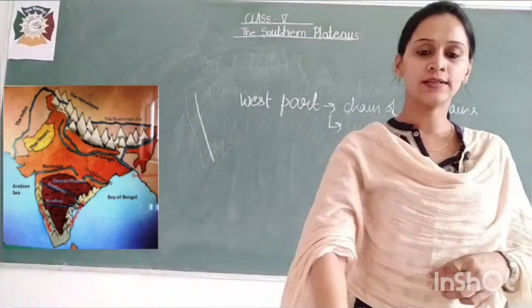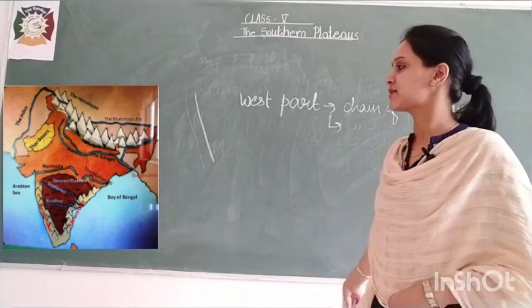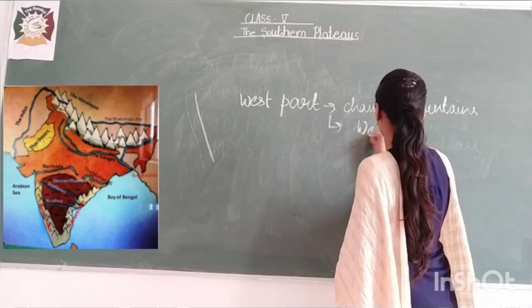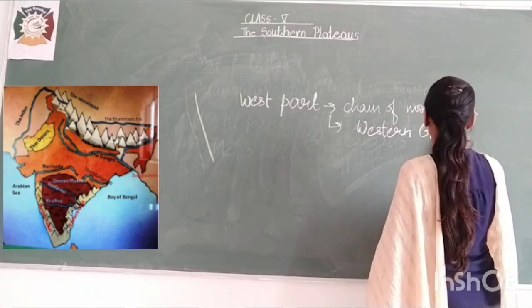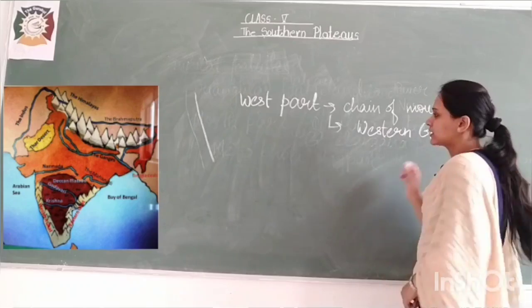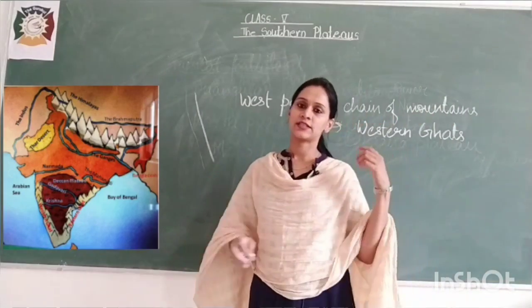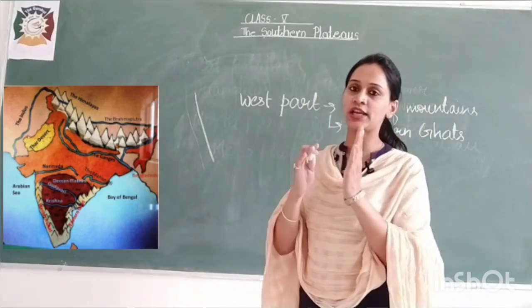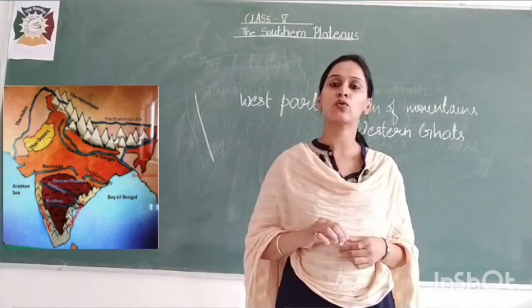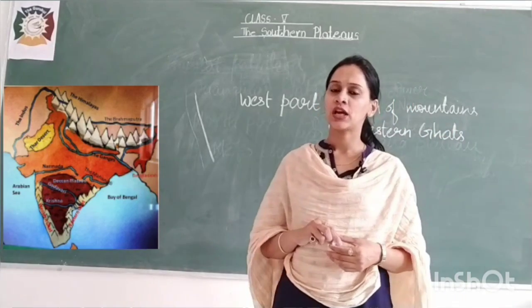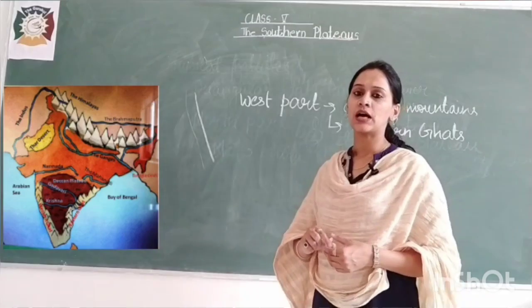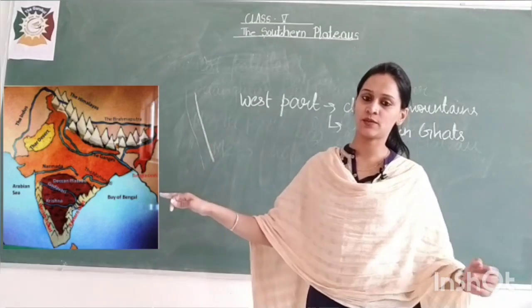These are known as the Western Ghats. So at the west part we have the sequence of mountains, a continuous chain of mountains, which are known as the Western Ghats. Okay, this was about the western part.